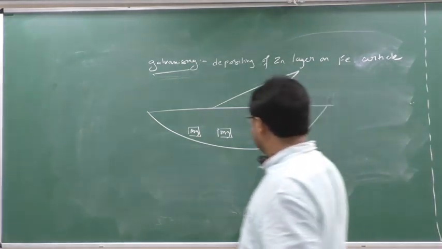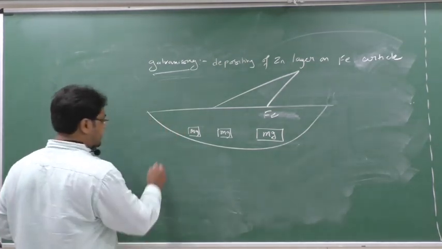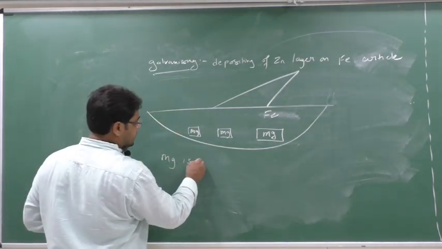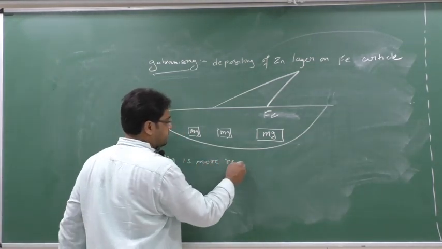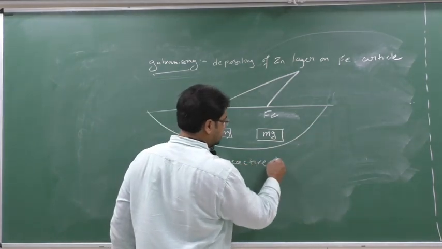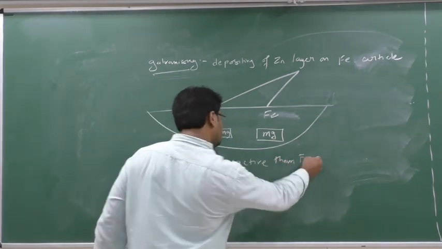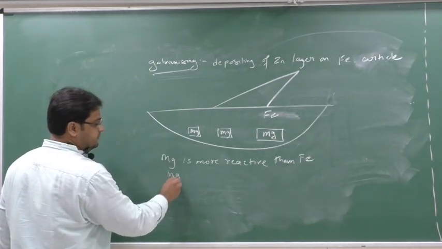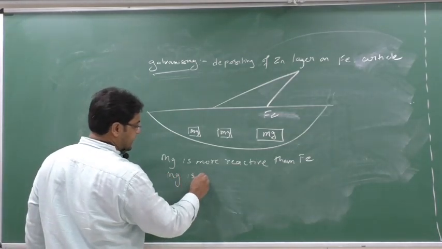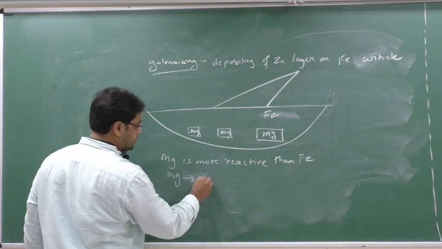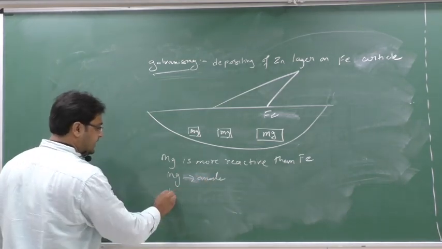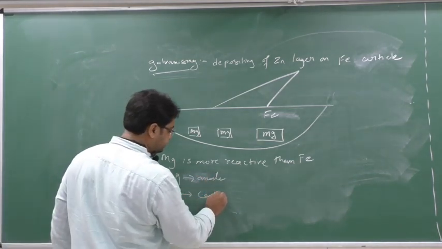So what happens? Here an electrochemical cell is developed. Magnesium is more reactive than iron, means magnesium will act as anode and iron will act as cathode.